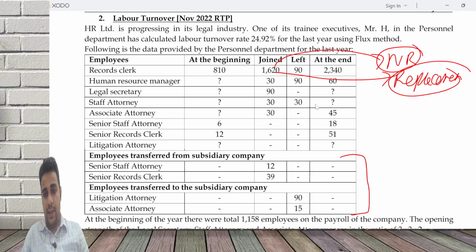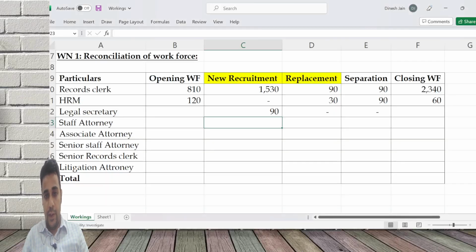Staff attorney. Opening is not given. Joined is 30. Left is 30. Closing is not given. So left is 30, replacement will also be 30. New recruitment is 0 because joined is only 30. These two we don't know as of now. We'll see it later.